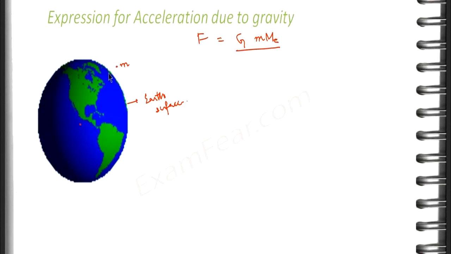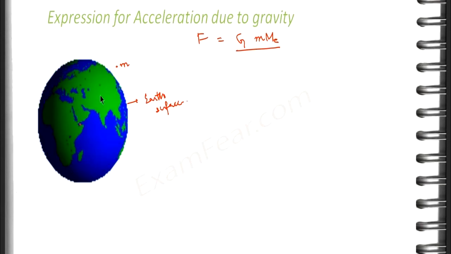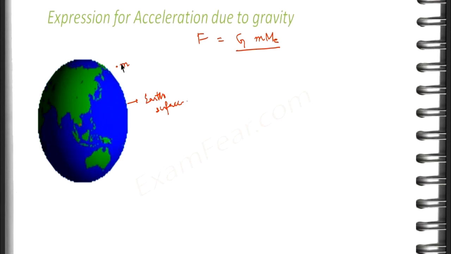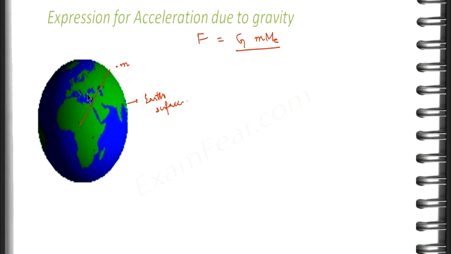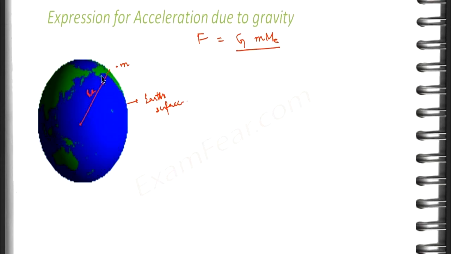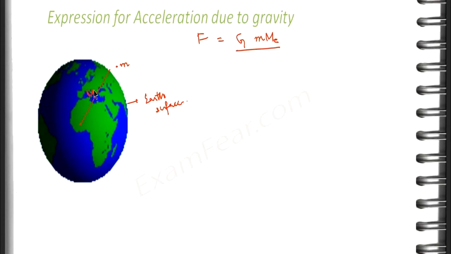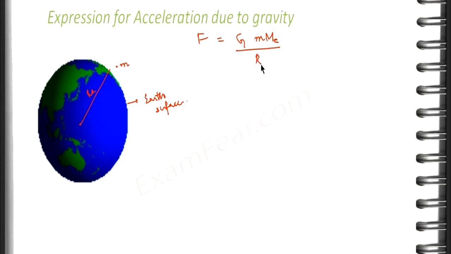So whenever we measure the distance from the earth, we measure the distance from the center of the earth. So let us suppose if the body is here, so we will measure the distance from here. In this case, for the time being, we are considering that this object is very near to the surface of the earth. So we say that the distance between that object and the center of the earth is nothing but the radius of the earth. Because here we are assuming that the object is placed somewhere very close to the surface of the earth. So this r will become Re square. So F is G m1 m2 by r square, right?